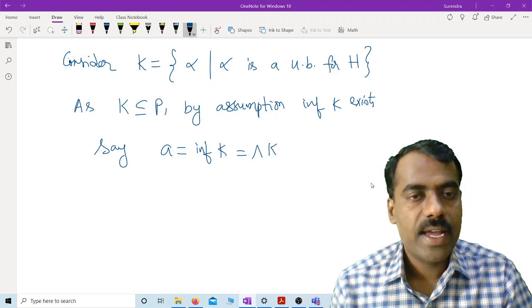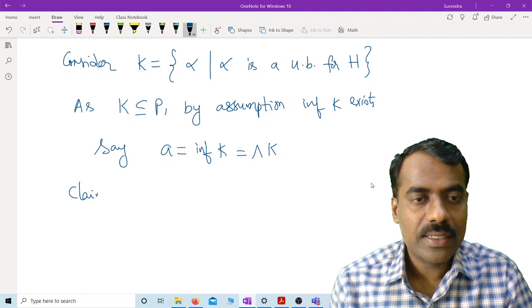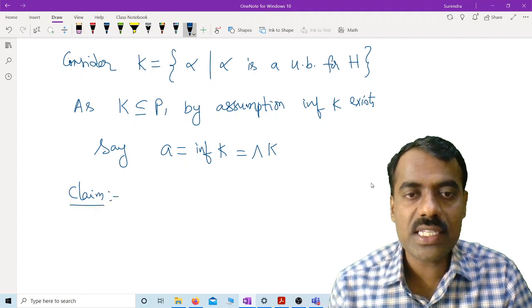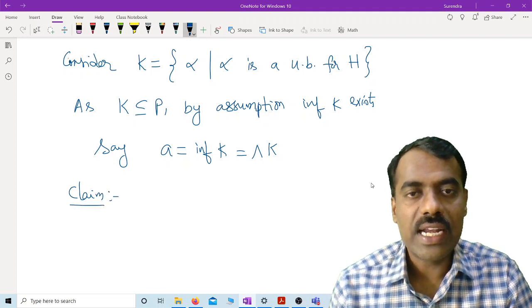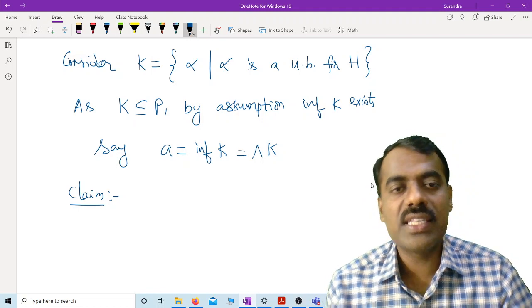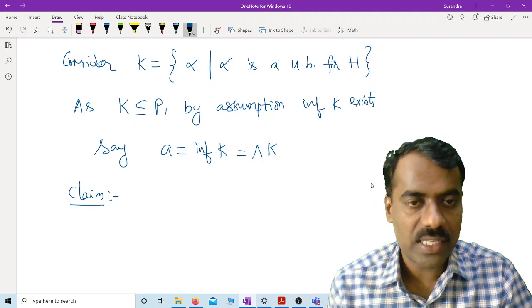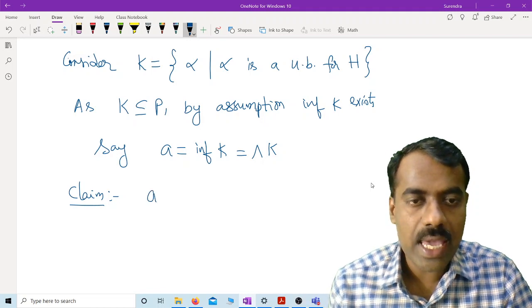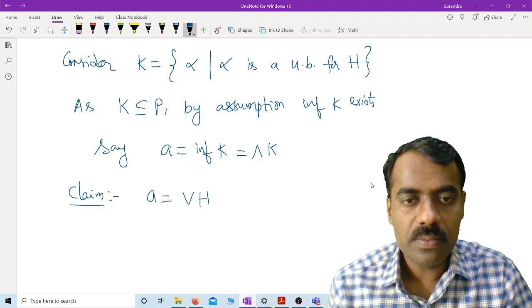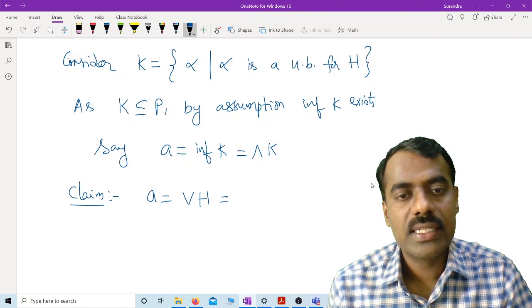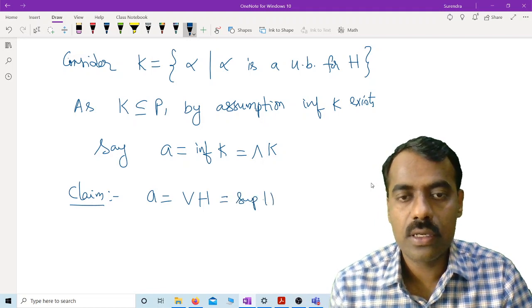Now we claim that because this is the greatest lower bound of K, and each element of K is an upper bound of H, this will become the least upper bound for H. So we claim that A is nothing but the join of H, or supremum of H, right?